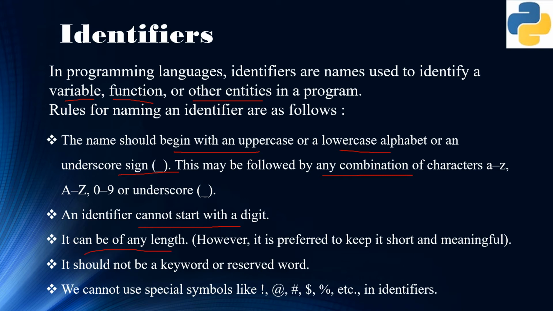An identifier in Python can be of any length, so there is no limitation. But still, it is preferred that we keep the identifiers short and meaningful. They should be relatable to the program what we are writing. At the same time, a Python identifier cannot be a keyword. We also cannot use any special symbols like exclamation, @, hash, not even spaces. Spaces are not allowed in Python identifiers.